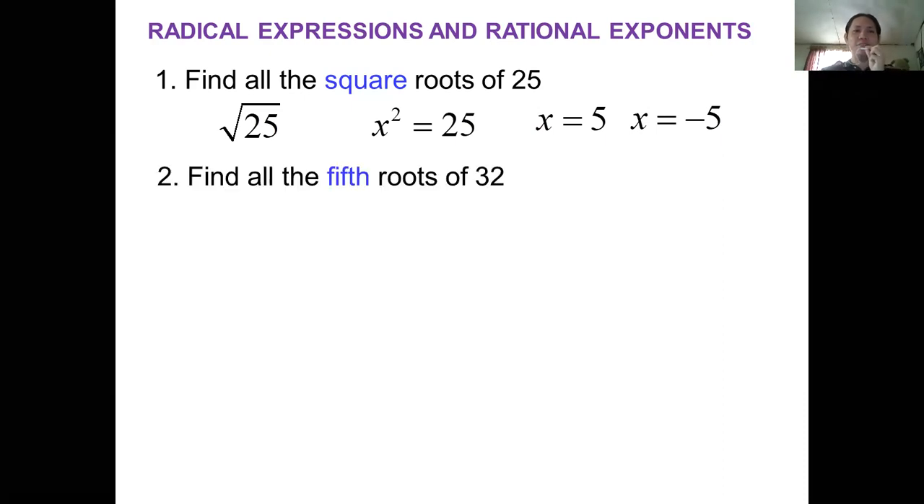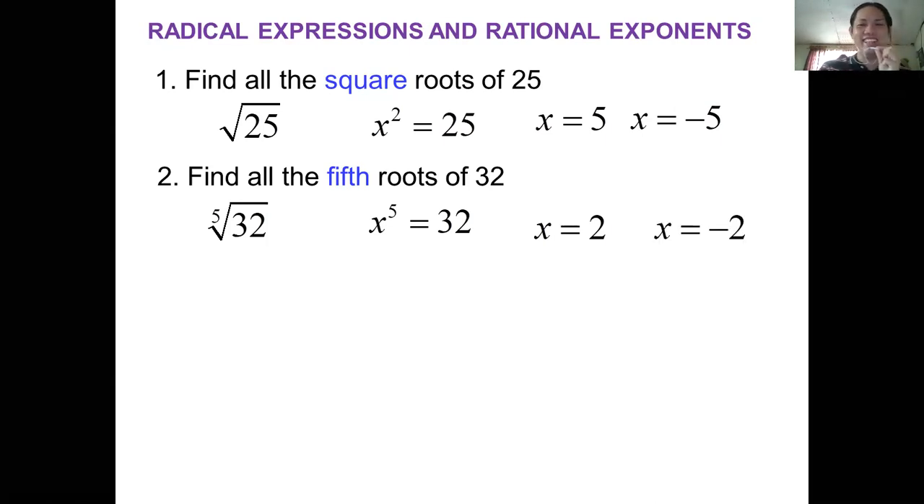Okay, another thing, find all the fifth roots of 32. So the fifth roots of 32 is something more challenging. So x to the power of 5, we all know, is equal to 32. So we just rewrite it, with a review of the perfect powers that we had before. x to the power of 5 is equal to 32. Then x is equal to 2, because 32 can be expressed as 2 to the power of 5. That's why the fifth root of 32 is equal to 2. Or x is equal to negative 2?